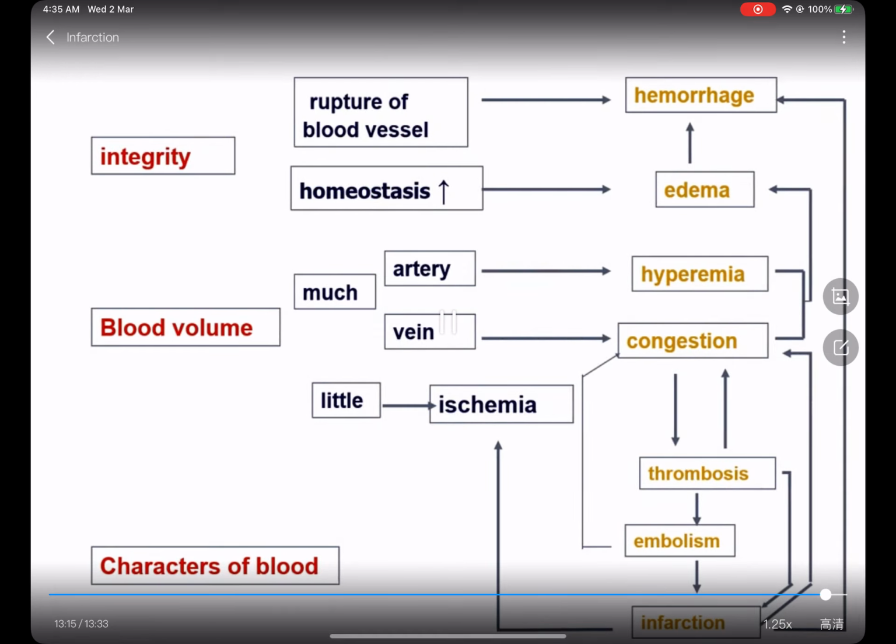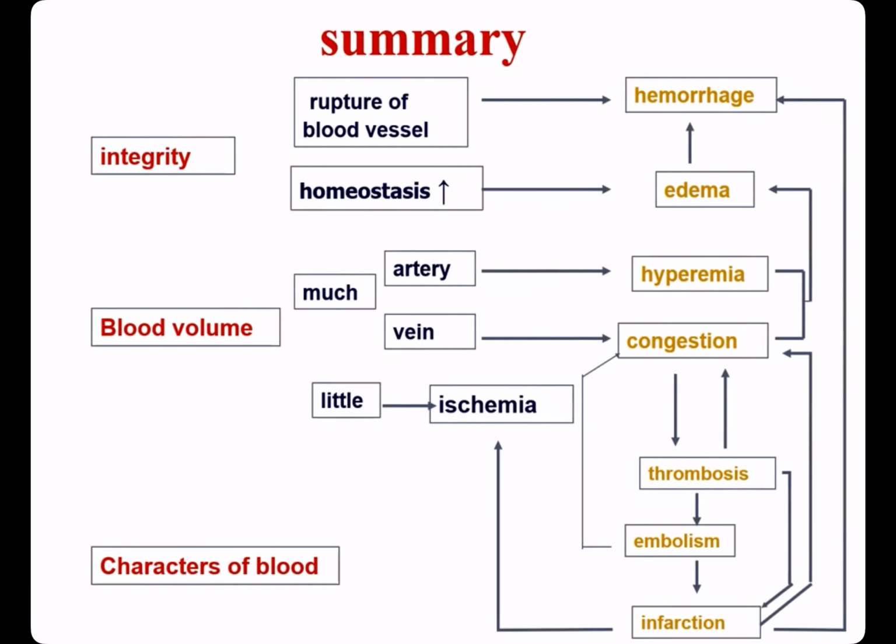Okay, this slide shows the main contents of this chapter. We have learned hemorrhage, edema, hyperemia, congestion, thrombosis, embolism, and infarction. There are some relationships among them.